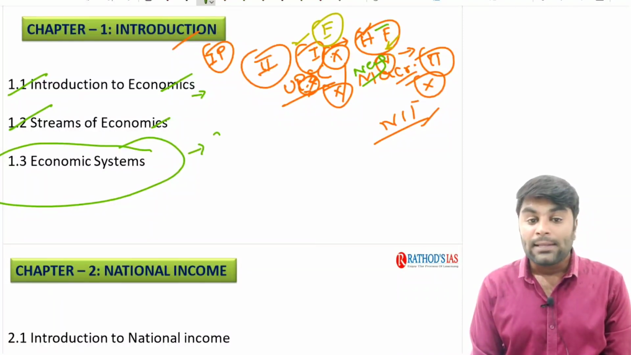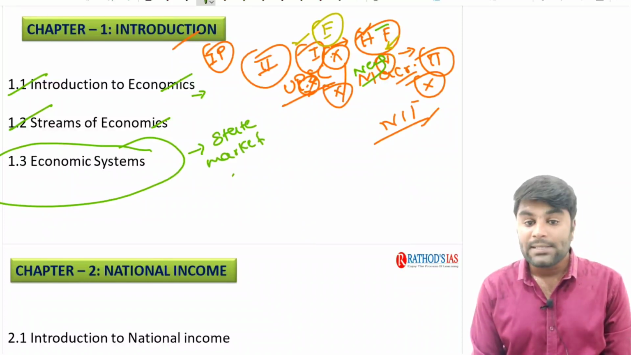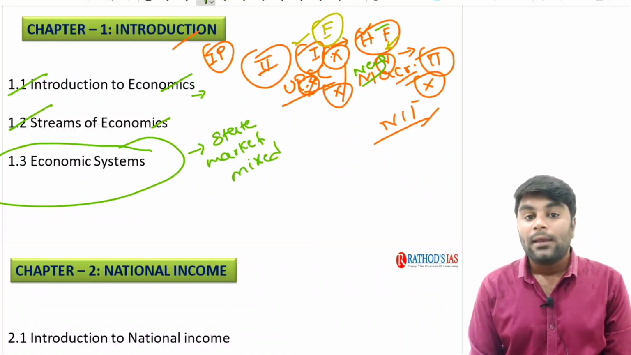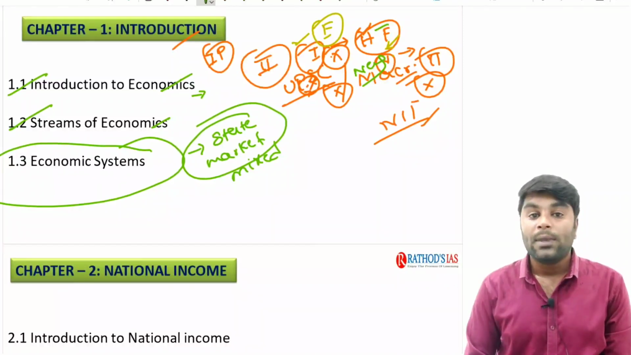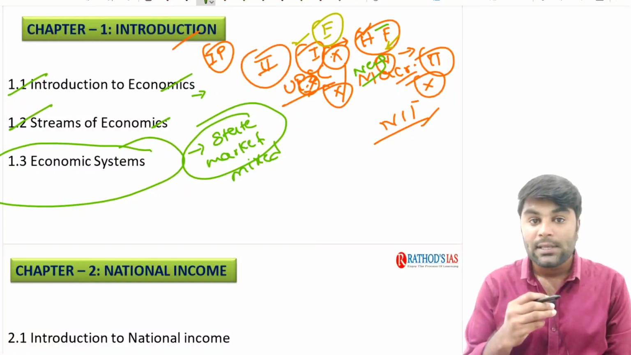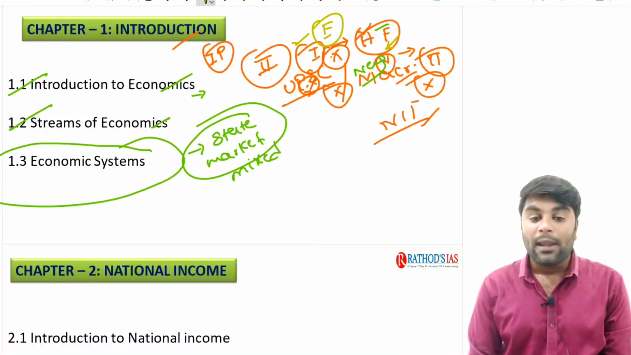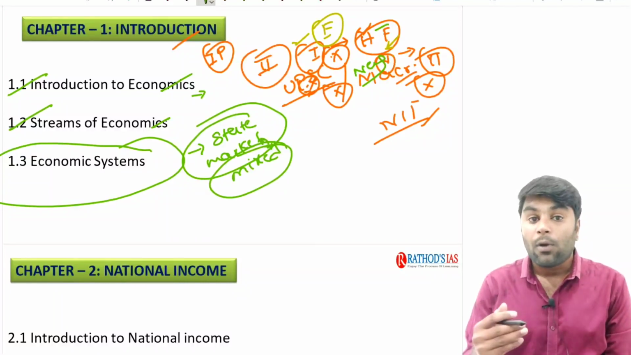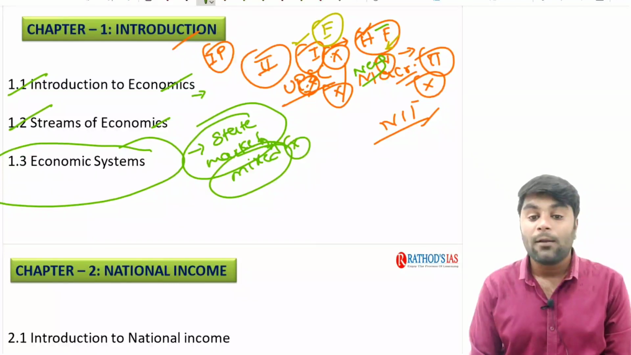Say, for example, the state economy, the market economy, the mixed economy, right? The state economy and market economies are the classic economics which once prevailed in the USA as well as the USSR, right? And how the third world countries like India have adopted this kind of mixed economy once they got independence, right?